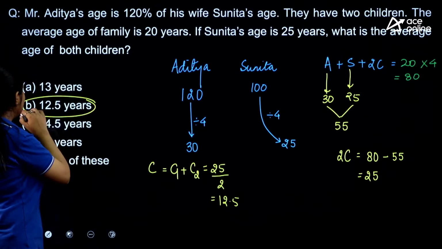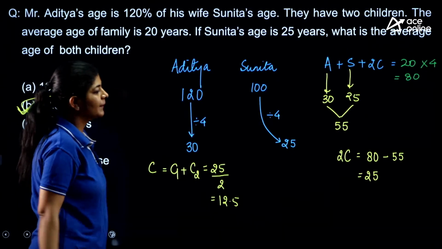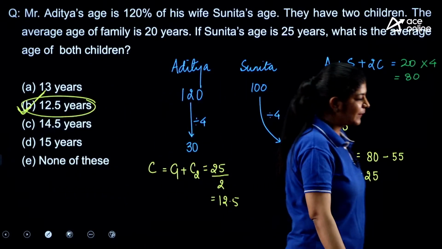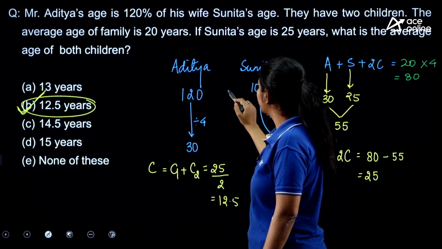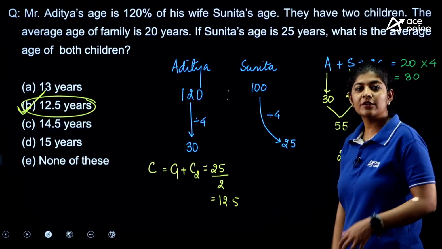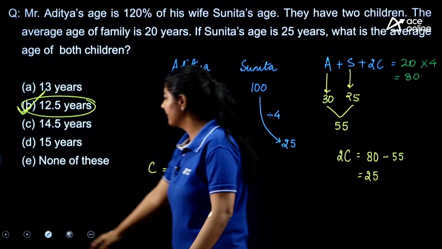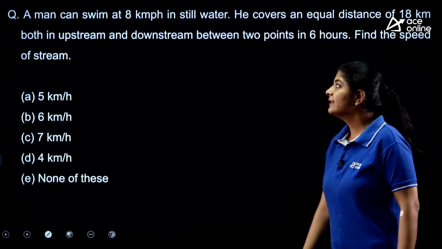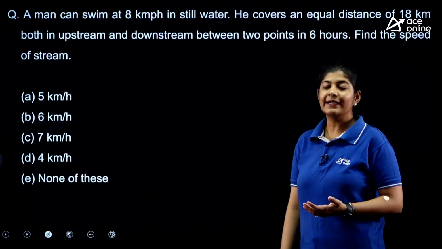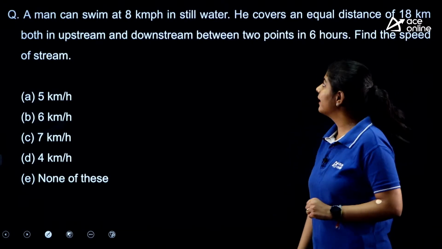So option number B is the correct one. Option number B is the correct one. This is a very simple one. All we need to do is simply use the concept of ratio, and afterwards the concept of averaging, right? Next.